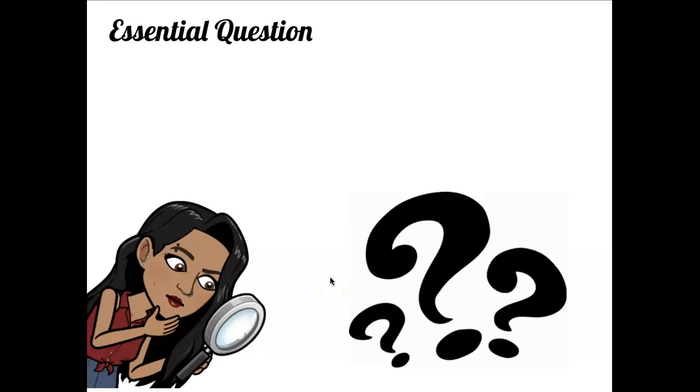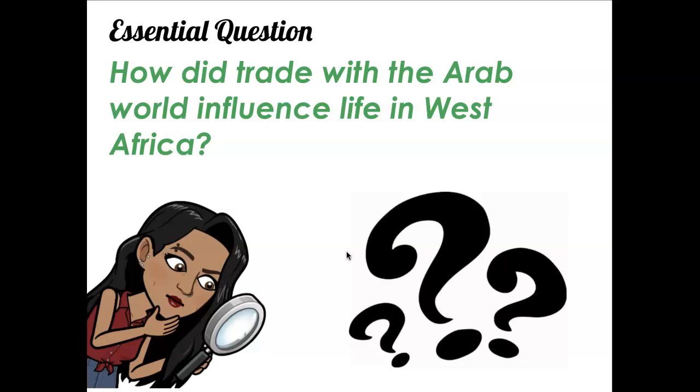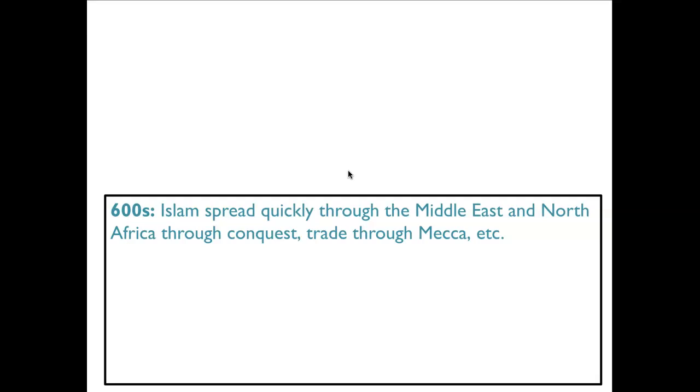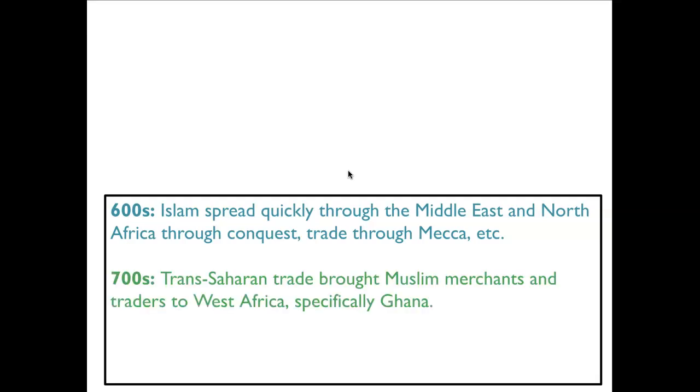For our next lesson, our essential question is, how did trade with the Arab world influence life in West Africa? And we're really looking at the influence on life in West Africa because of the influence of Islam. So in the 600s, Islam spread quickly through the Middle East and North Africa through conquest, trade, through Mecca, etc. In the 700s, the trans-Saharan trade brought Muslim merchants and traders to West Africa, specifically the Kingdom of Ghana.